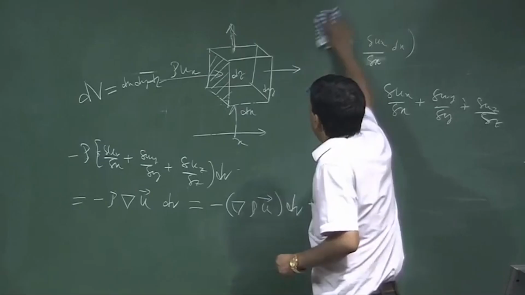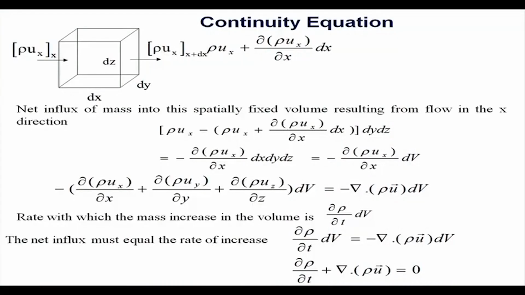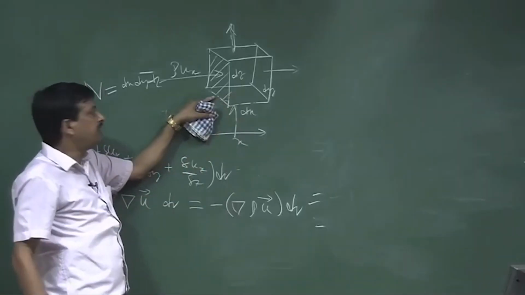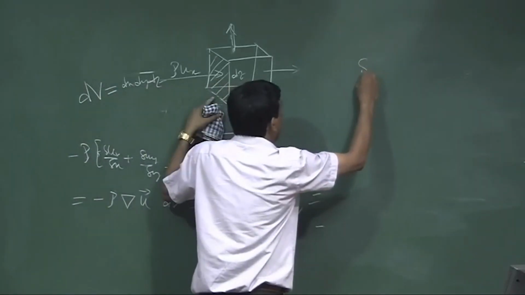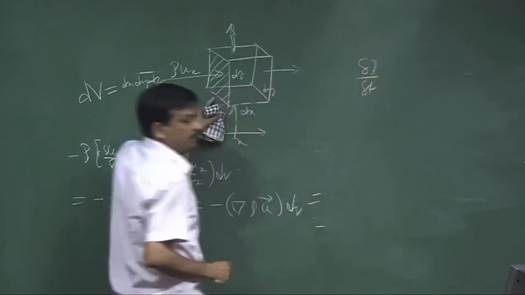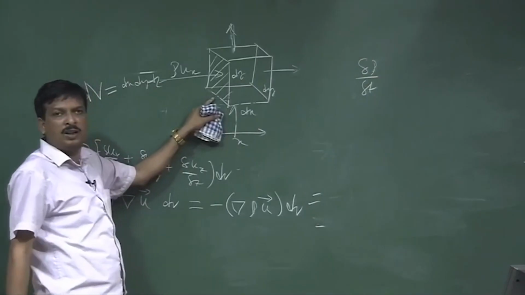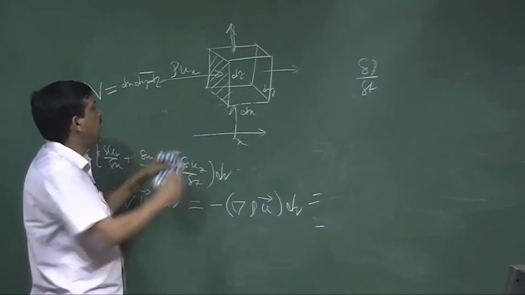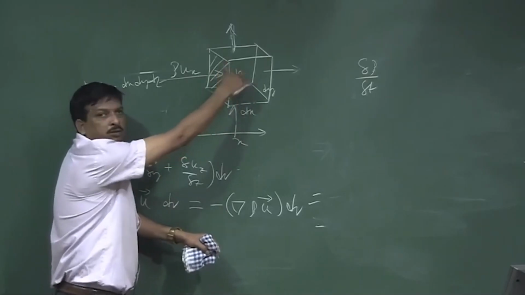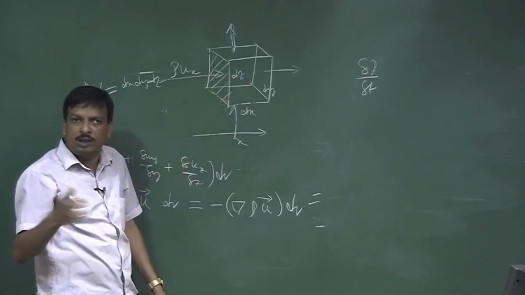So, rate at which mass is increased. Now, if this amount of mass is increasing here, that is nothing but the rate of increase of mass with respect to time, the rate of increase of density. If some mass enters here, the density of this volume will change with respect to time.